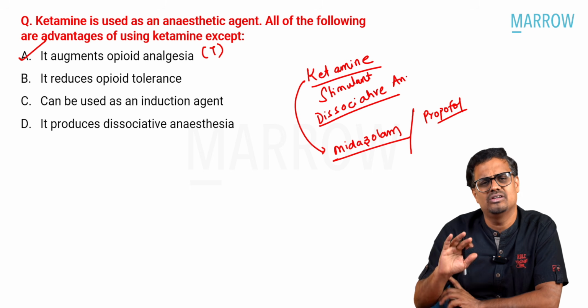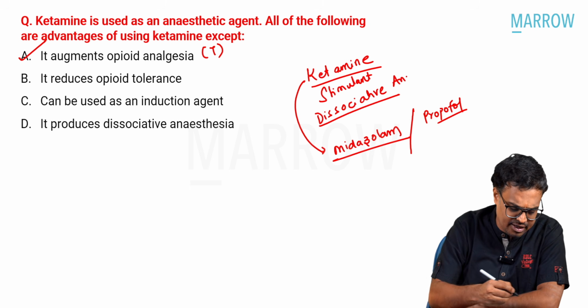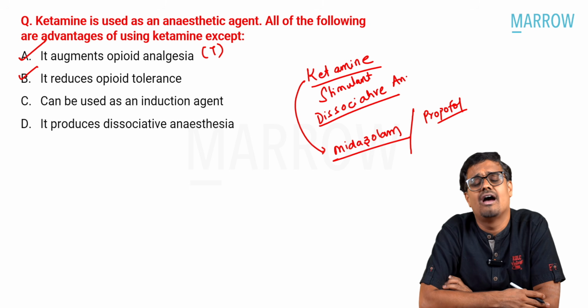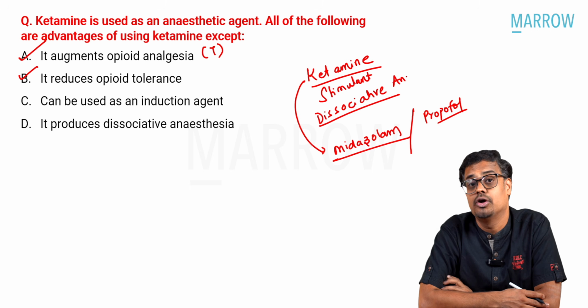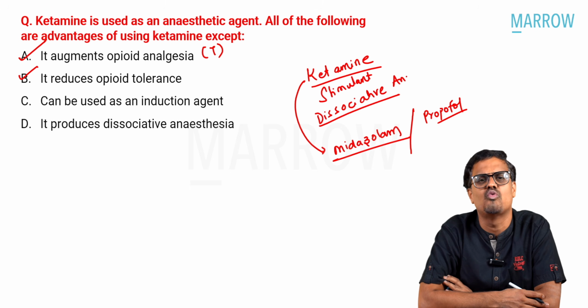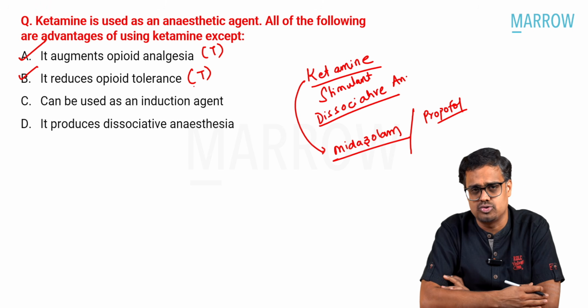You can give one drug, sit quietly, and everything will be taken care of. So that's not the exception. Next, it reduces opioid tolerance. Yes, that's the reason why last year also in INI-CET they asked this question. Ketamine is one drug that was recently approved in the treatment of chronic depression. Ketamine is also used in the treatment of opioid tolerance. This is also one of its biggest advantages, so this is also a true statement.